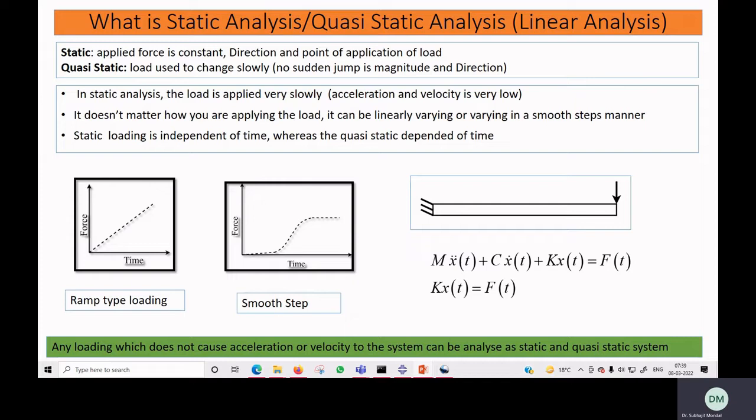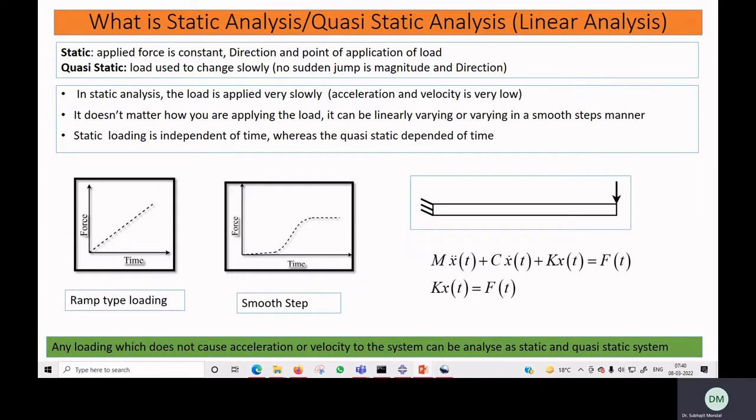In this quasi-static analysis, we make sure that due to the applied loading the structure is not subjected to acceleration and velocity. There is no acceleration and velocity in the system due to the applied loading, then we can say that is your static or quasi-static analysis.